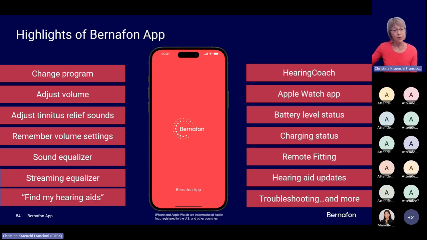Incanta, of course, can also be used with the Apple Watch. The battery level status is visible. The charging status now is visible. This is new for Incanta. So if the instruments are in the charger while charging, then this will also be indicated in the charging status. Remote fitting is available. Hearing aid firmware updates can also be done. Minor updates can be done now directly in the app. And we have this massive troubleshooting section and much more.